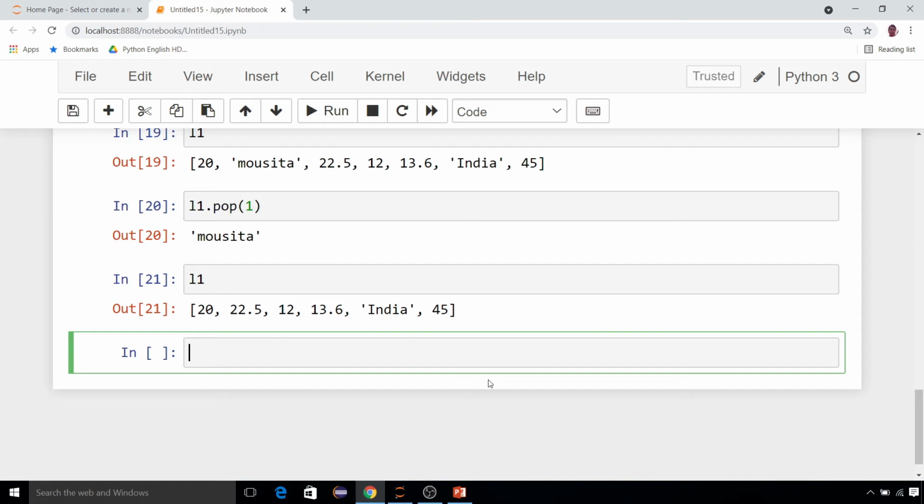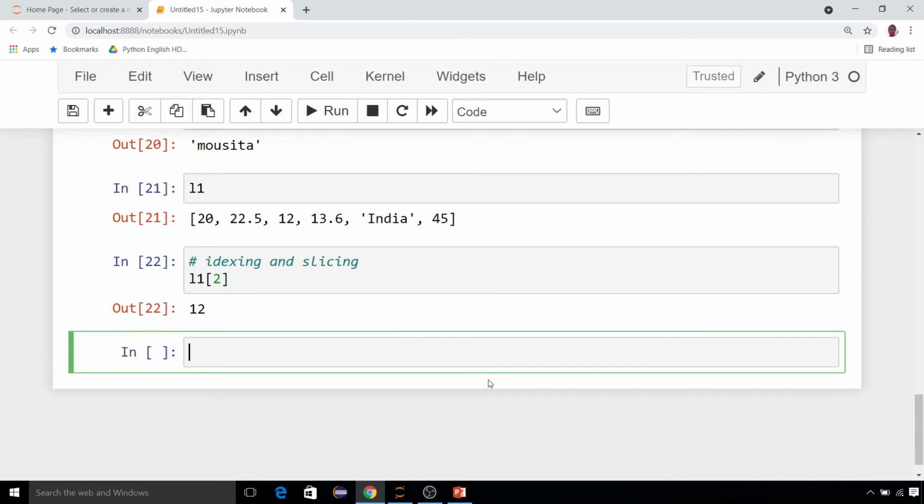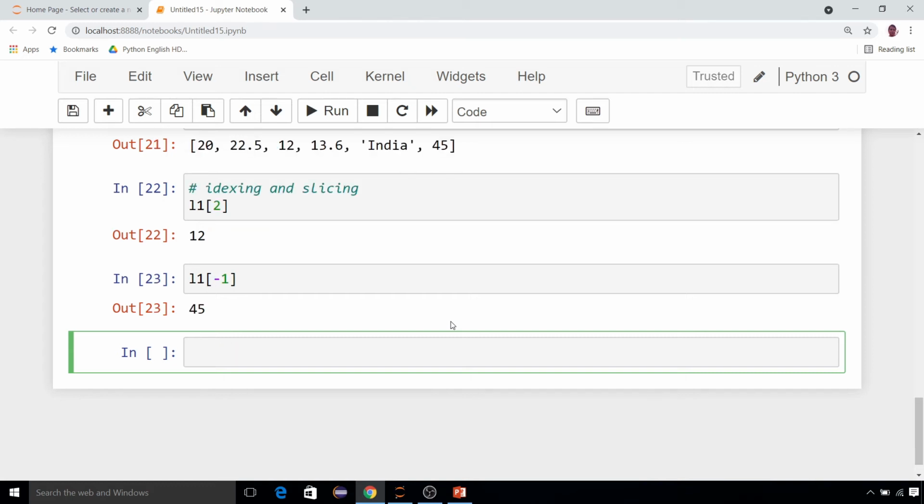Now let me show you indexing and slicing, which you have already seen in the string. The same concept will be used here. Indexing means this one. Suppose 2, it will give you the element at index 2 of this list. Negative indexing, which you have seen in the string, is also there in a list. Suppose L1 of -1, which will give you the last element, which is 45 in this situation.